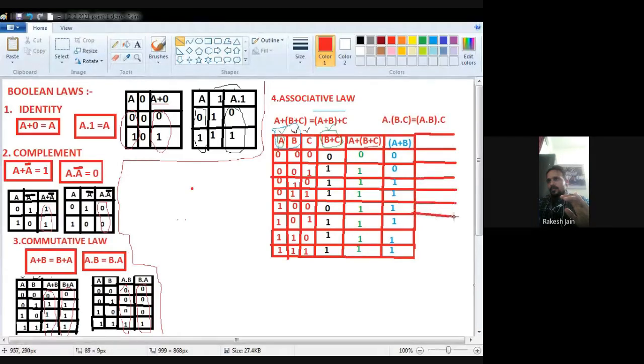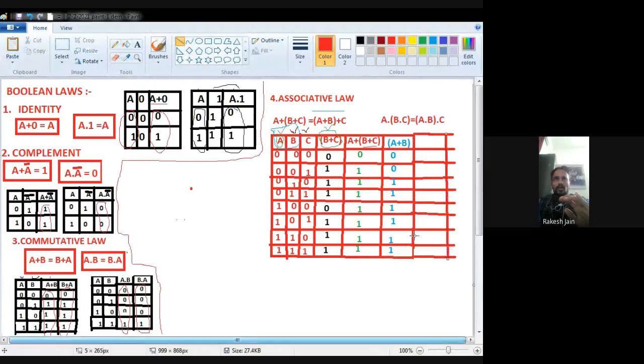A is 0 and B is 0, because 0 is there, so 0. A is 0, B is 0, again 0. A is 0 but B is 1, because 1 I find, so I put a 1 here. A is 0 but B is 1, again I find a 1, so I put a 1. A is 1, B is 0, again I find a 1, so 1.